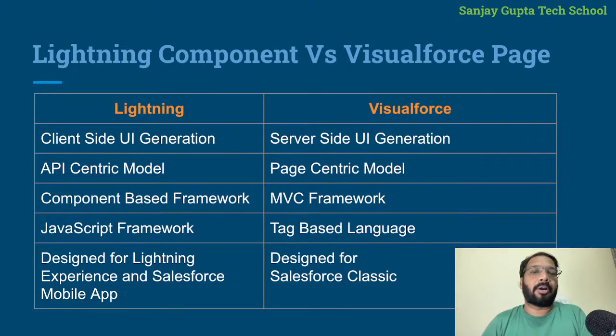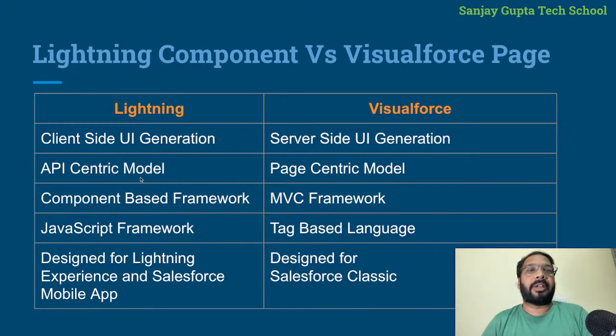So whenever you click on a button, a request is automatically sent to the server, and the server processes that request and sends a response back to the client machine. Because of this, the request-response time increases if you are using Visualforce pages. But in the case of Lightning, it is less because of JavaScript.